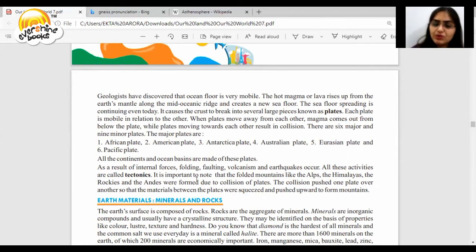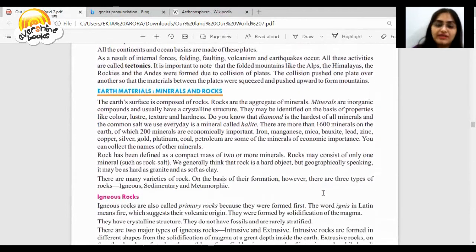It is important to note that folded mountains like the Alps, Himalayas, Rockies, and Andes are formed due to the collision of plates. The collision pushed one plate over the other so that the material between the plates is squeezed and pushed upward to form mountains.